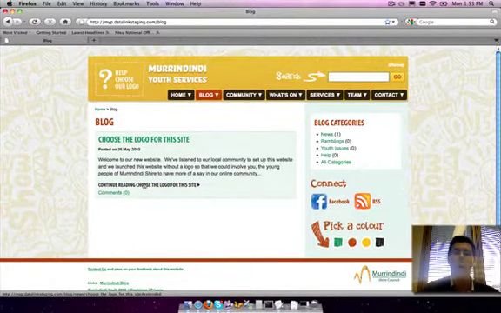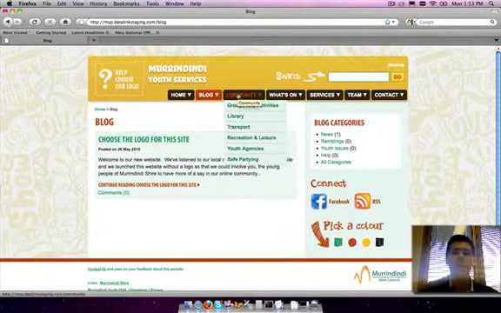Right here you can see that blogs are broken up into various categories, so you can add more categories. At the moment these are the categories, and they'll tell you how many articles are in each. We'll have a look at some of the community pages now.